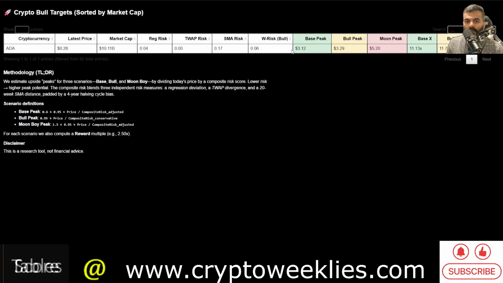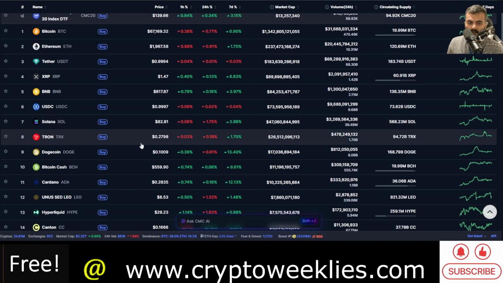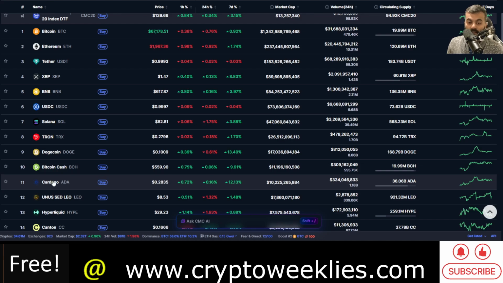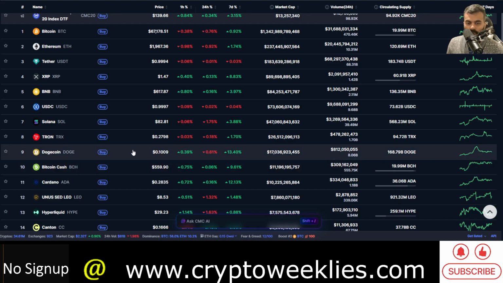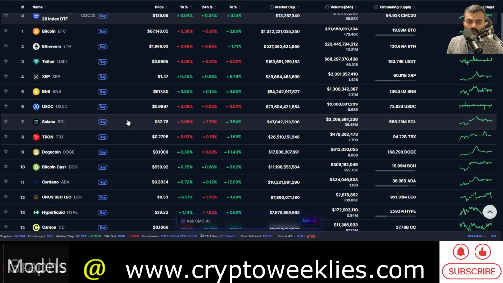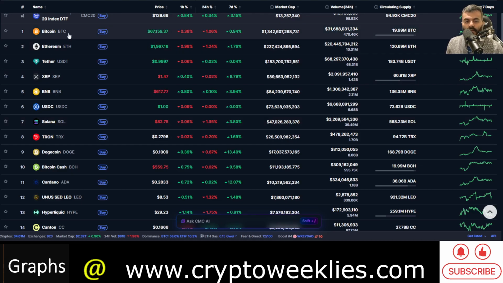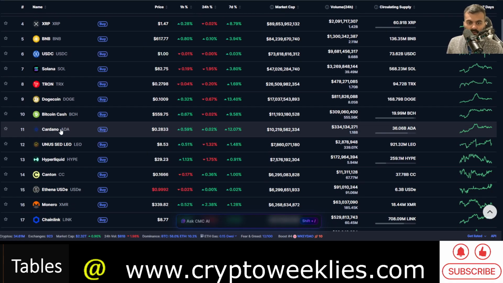And again, the base peak forecasted if everything goes well, and if there is a major altcoin season in 2028, 2029, ADA manages to stick around. Right now, ADA is again sliding out of the top 10 cryptos by market cap, needs to get back into that zone to stay relevant. Again, this includes stablecoins, but that's not an excuse. ADA slipping out of the top 10 is definitely worth some sort of concern.